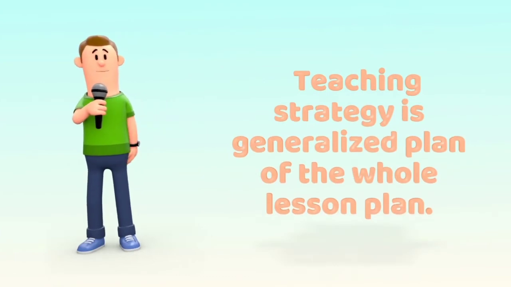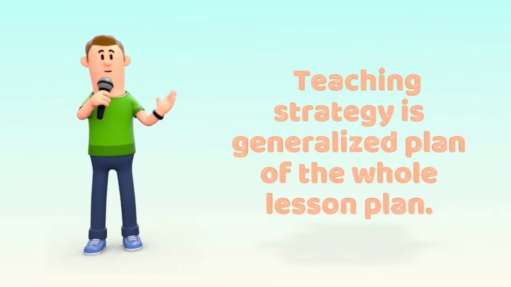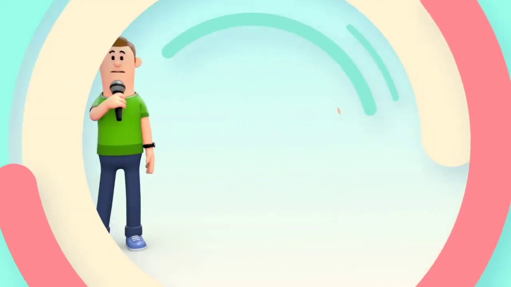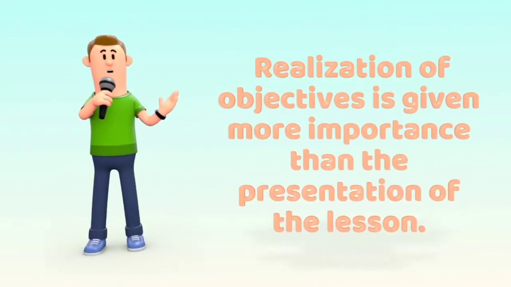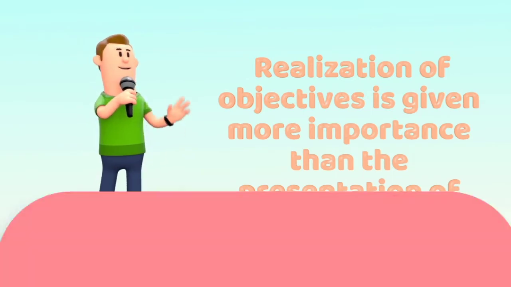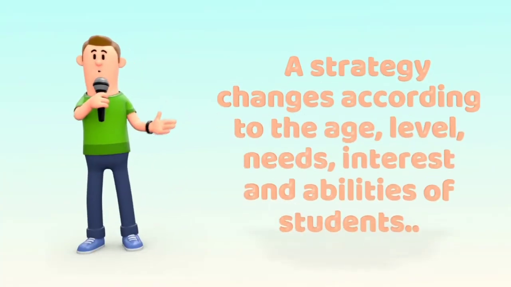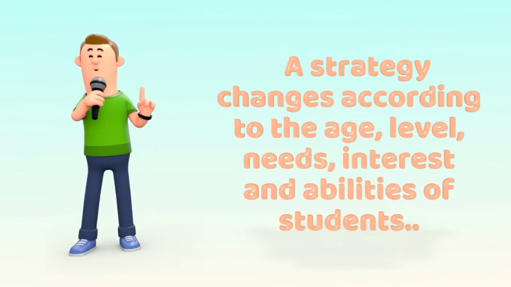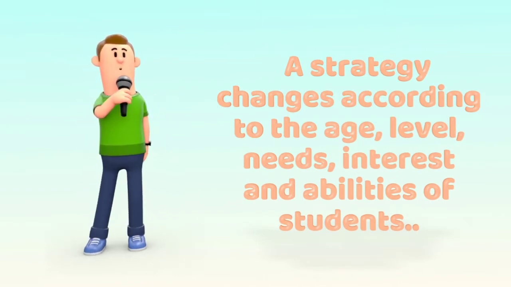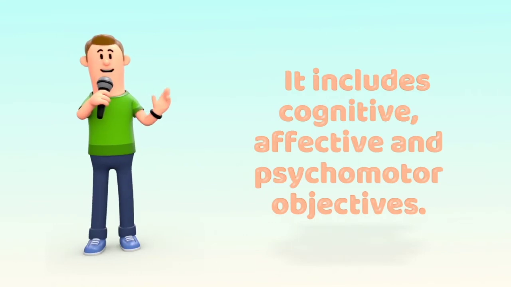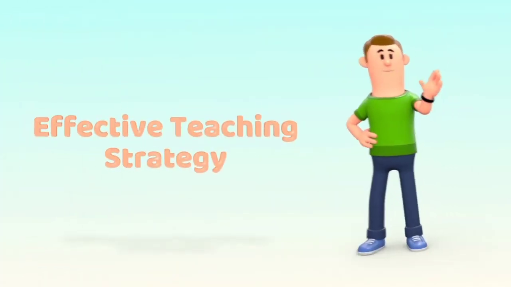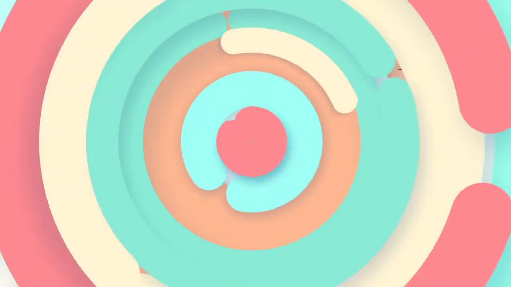Now, the characteristics of teaching strategy. Teaching strategy is a generalized plan of the whole lesson where we decide how the lesson will be implemented in the class. Realization of objectives is given more importance than the presentation of the lesson. A strategy changes according to the age, level, needs, interest, and abilities of the students. It includes cognitive, affective, and psychomotor objectives. Now let's see how we can make teaching strategies effective in the classroom.